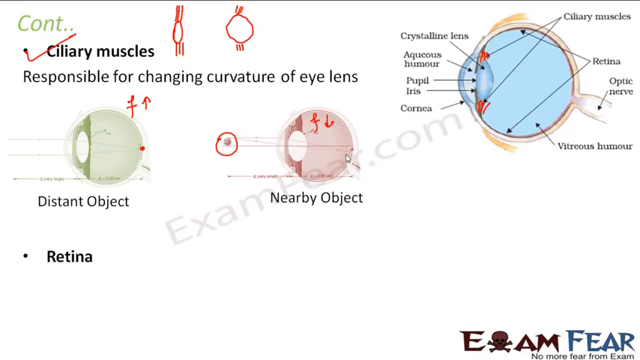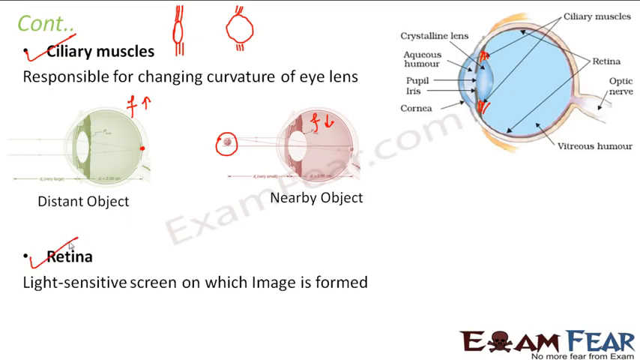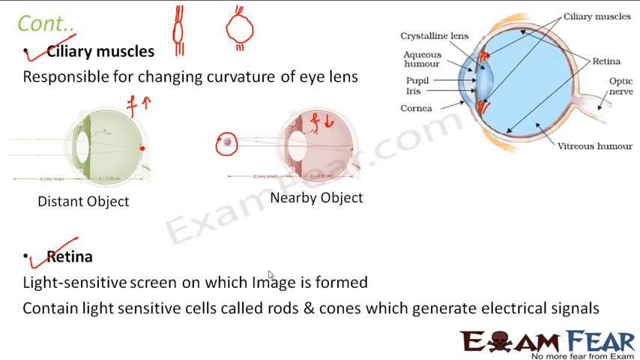Now let's move on to the next part, which is retina. We have already discussed a lot about it. Retina is nothing but the screen where the image is formed. It is the light sensitive screen on which the image is formed, and the image that is formed on the retina is always real and inverted.